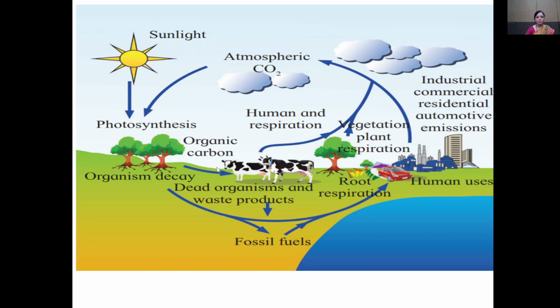From the producers this carbon is transferred into other organisms which are dependent on them for their food requirement. So in this way CO2 released into the atmosphere moves into the living organism. So the movement of carbon takes place from living to non-living, non-living to living. In this way the carbon cycle takes place.